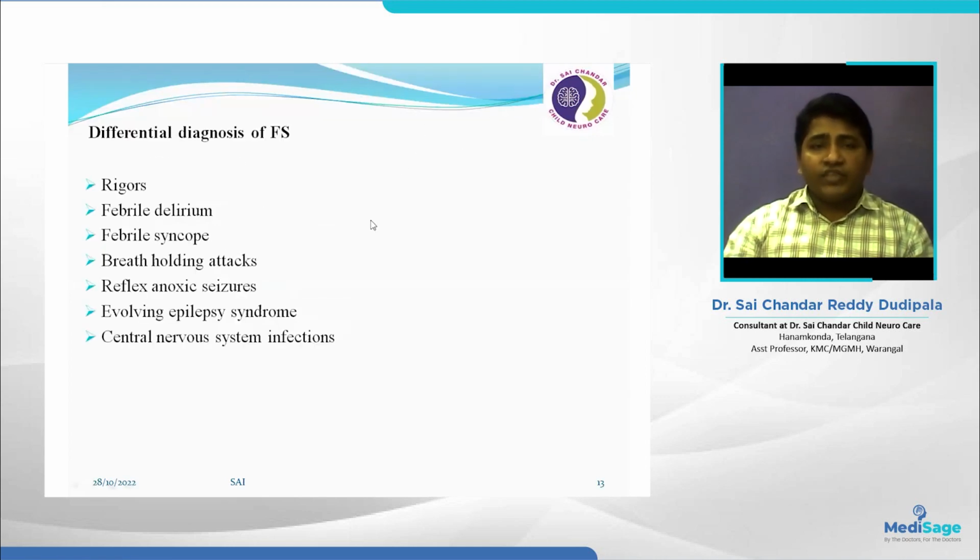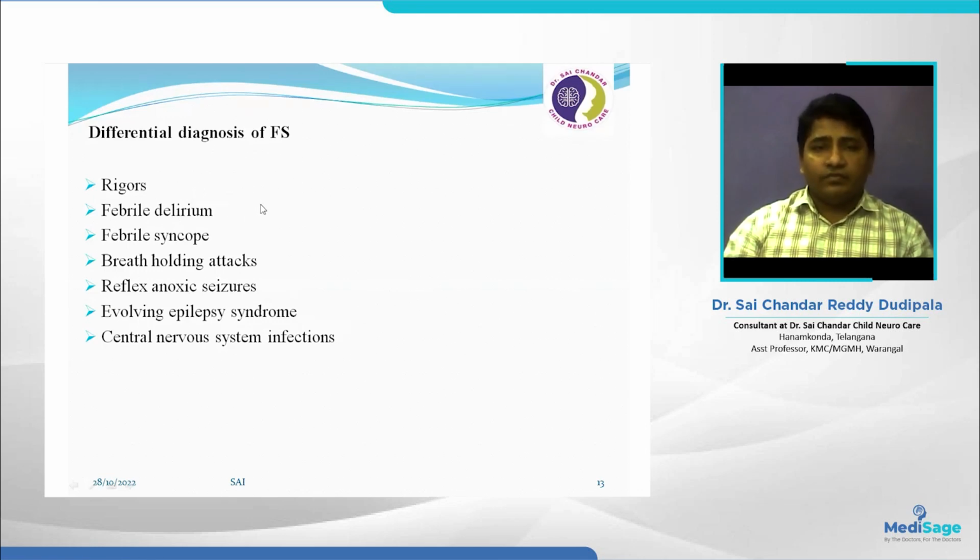If any child has a febrile seizure, is it a seizure or not? What is the cause for the seizure? We need to identify this. First, febrile seizure mimics. One is rigors. During high grade fever, a child can have chills and rigors. These also mimic febrile seizures, and many have misinterpreted them as febrile seizures.